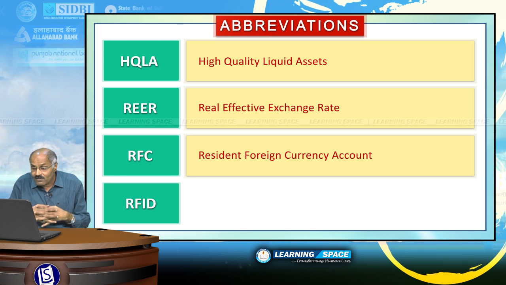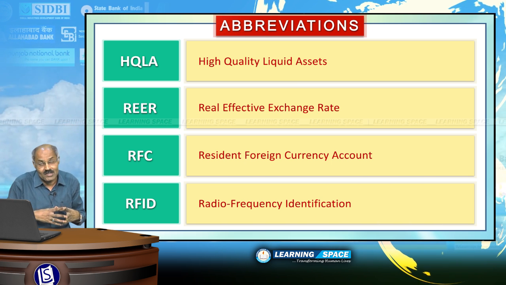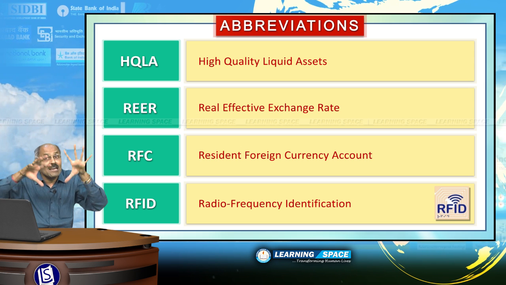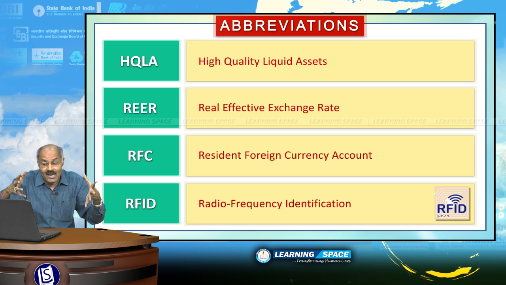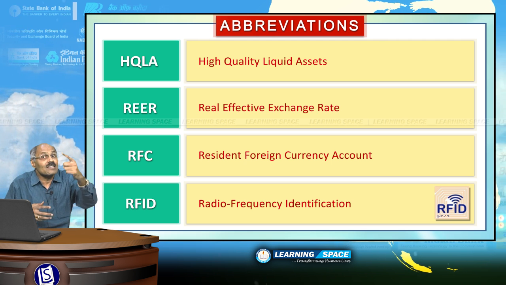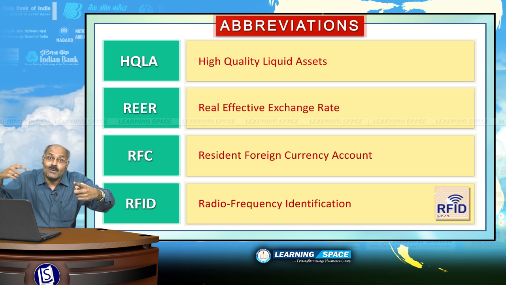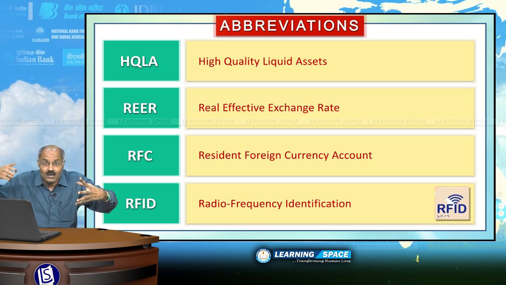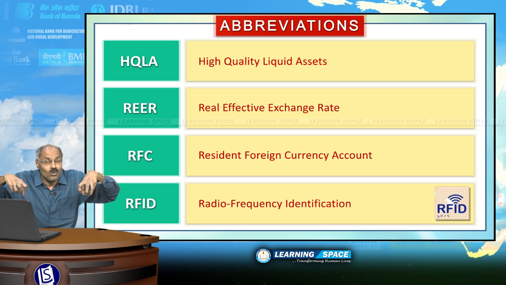Look into the next one, RFID. RFID is radio frequency identification. It is the wireless use of radio waves, or you can say electromagnetic waves, to transfer data. RFID is different from barcode.